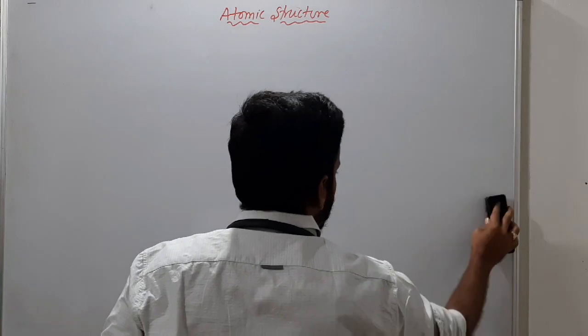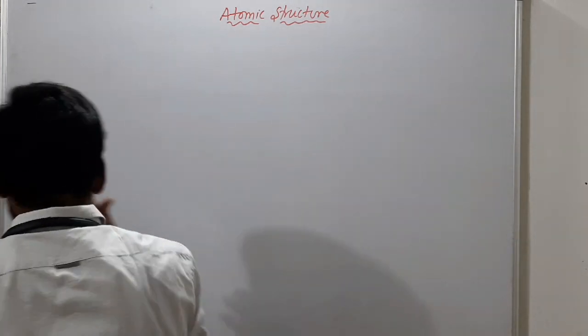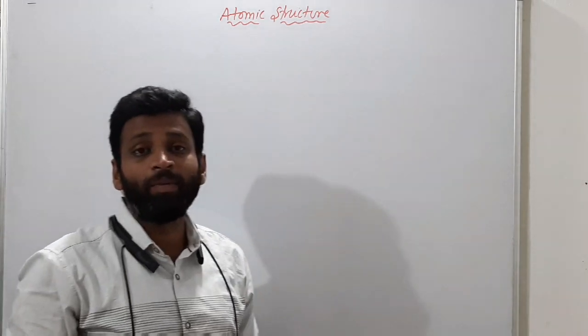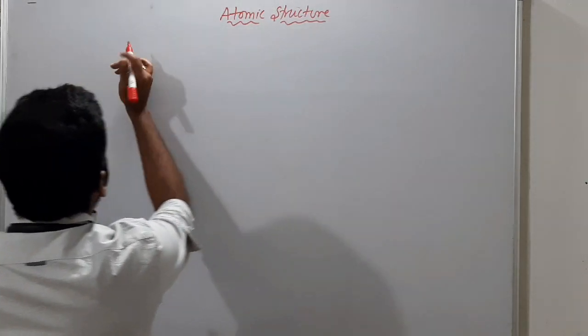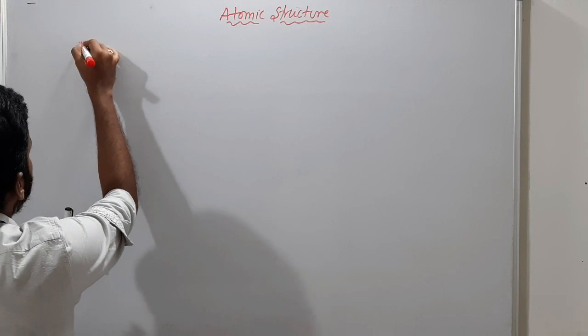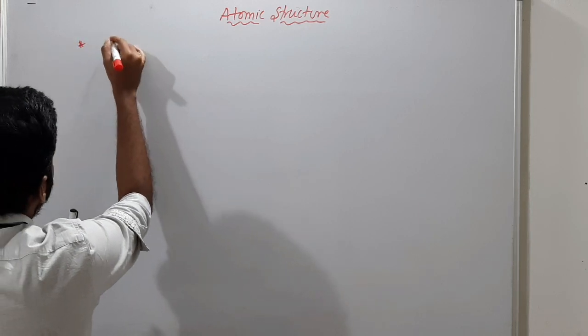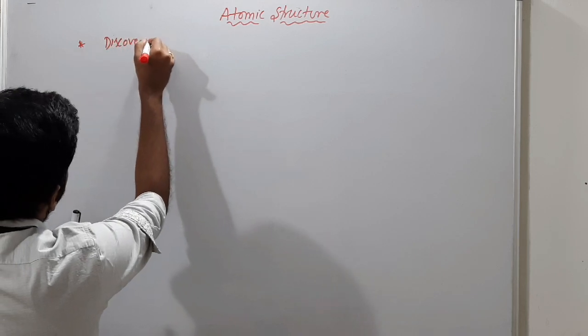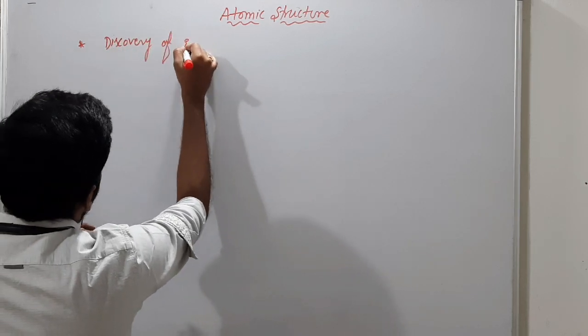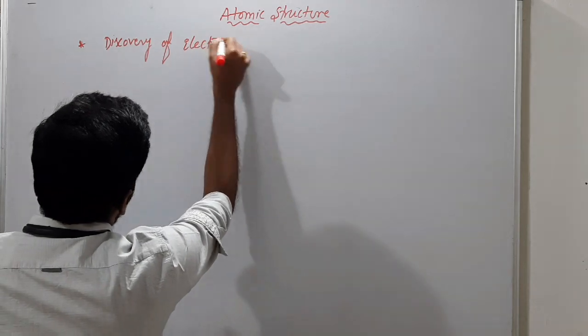Okay, discovered by J.J. Thomson, named by G.J. Stoney. So those are all things nowadays nobody will ask you, but better to understand. So next, discovery of electron.